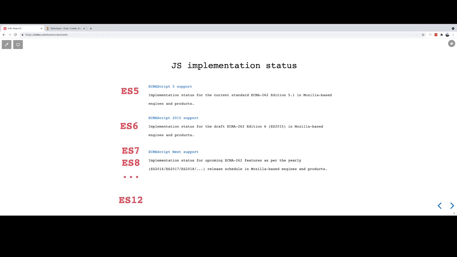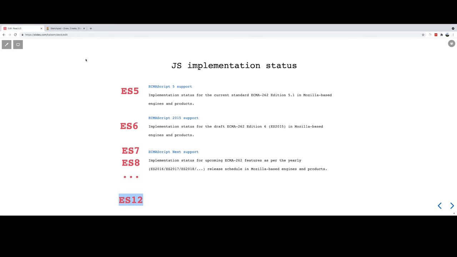And if you see today, there are features available which are in ECMAScript ES12. But the thing is, the current browsers, the browsers which we have today, like Chrome, Firefox, Edge, don't support the latest version of JavaScript.